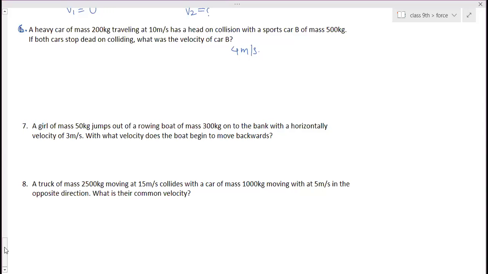Yes, ma'am. What are those two objects? Ma'am, the boat and this one. No, ma'am, one second. The girl and the boat. Yes, ma'am, girl and boat. The girl's mass is given, boat's mass is given, M1, M2 you got. Onto the bank with a horizontal velocity of 3 meter per second. So that means initially it is constant. Before interaction, the boat and the girl was constant. She is standing in the boat. She moved out with a velocity of 3 meter per second. So the girl's final velocity is 3 meter per second. Final velocity of boat you have to calculate. Okay.